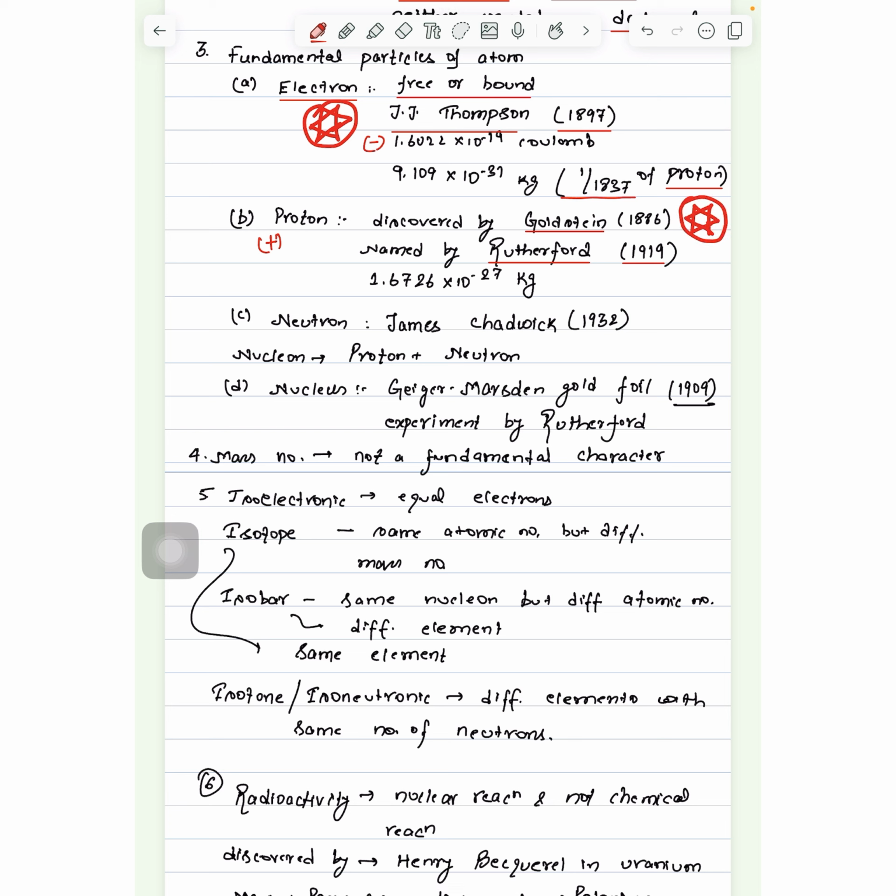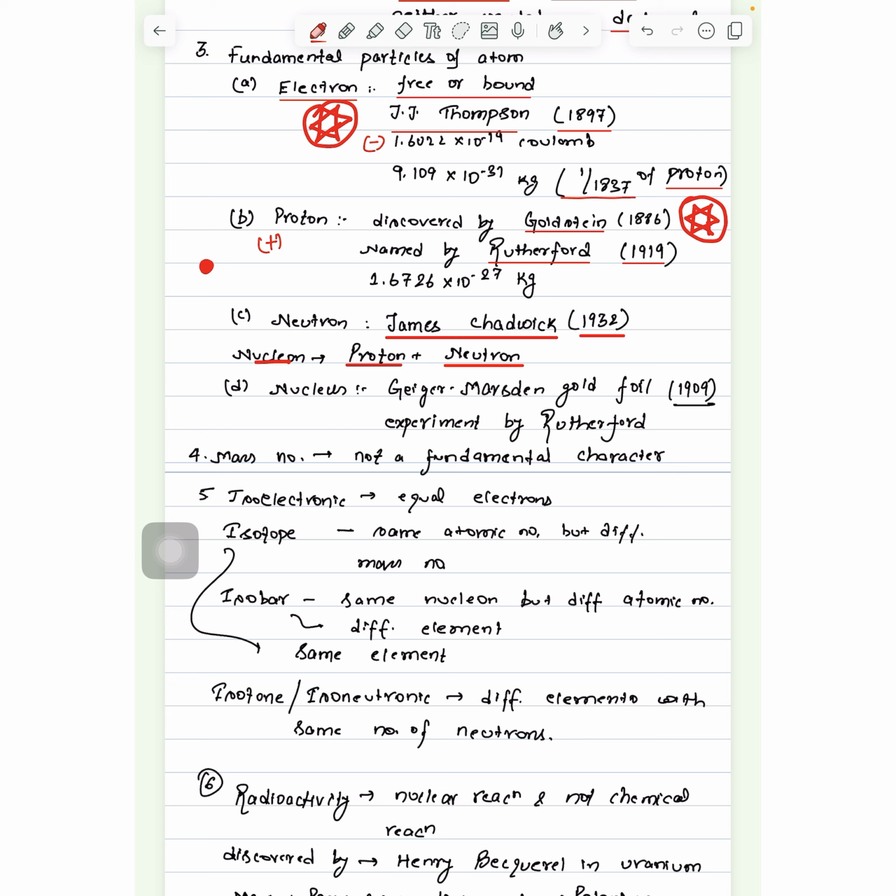Then we have the neutron. Its charge is neutral. That means the neutron has no charge, and it was discovered by James Chadwick in 1932. There is a term called nucleon which combines proton plus neutron. So what happens in an atom is that at the center we have the nucleus which is composed of proton and neutron.